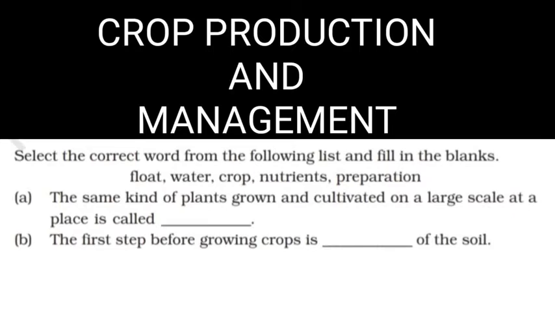Now in the first question we have: the same kind of plant grown and cultivated on a large scale is called. What is it called? It's not a plant. We know that it is the same plant cultivated on a large scale, so it should be crop. And the second one: the first step before growing crops is preparation of soil. We know that we prepare for an exam. In a similar way, we prepare the soil also for getting a good crop. That's why the second answer is preparation.